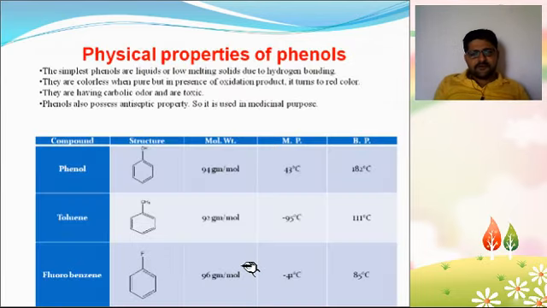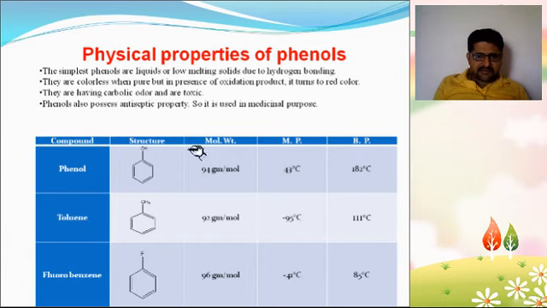Physical properties of phenol. The simplest phenols are liquids or low melting solids due to hydrogen bonding, so hydrogen bonding between oxygen and hydrogen. They are colorless when pure, but in the presence of oxidation products they turn red. They have a carbolic odor and are toxic. Phenol also possesses antiseptic property, so it is used for medicinal purposes. So here is a comparative study of phenol, toluene, and fluorobenzene.